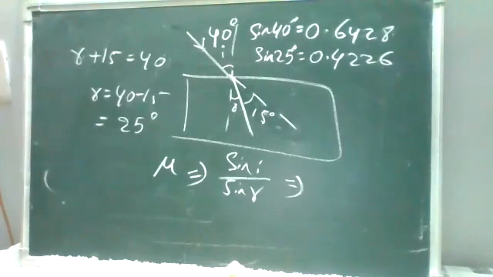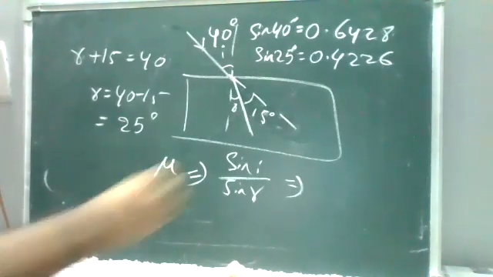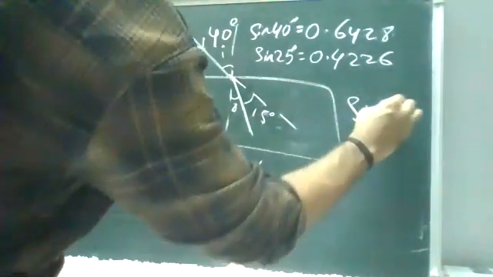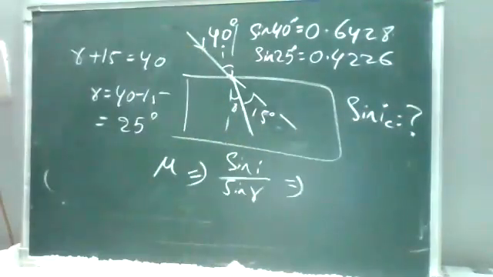Find the refractive index. After finding the refractive index, you need to find sin IC. Sin IC, find it. Right? Find the refractive index mu. Sir, is it 1.5?